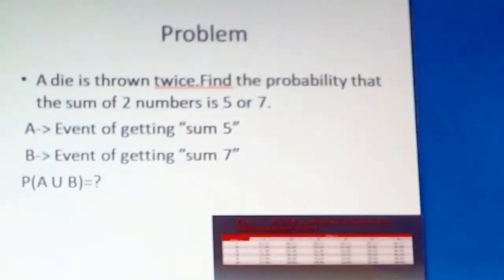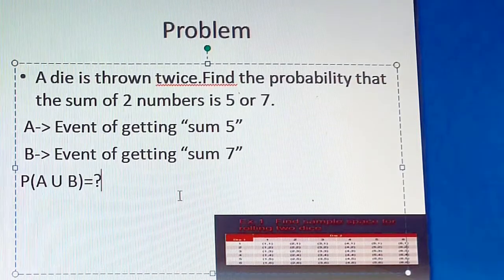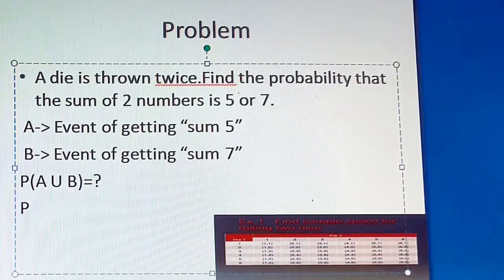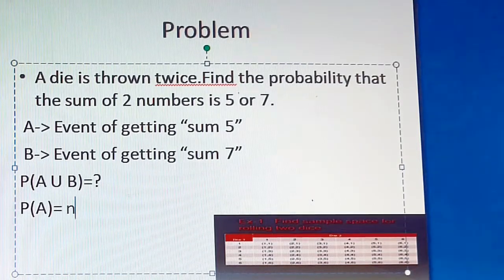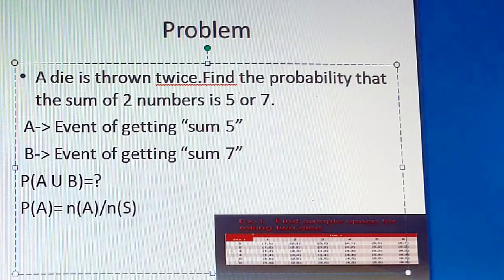Okay, students. All right. Now first we'll find the probability of A. For that, we all know the formula: probability of A is equal to N of A divided by N of S. Correct? That is number of favorable outcomes divided by the total possible outcomes.